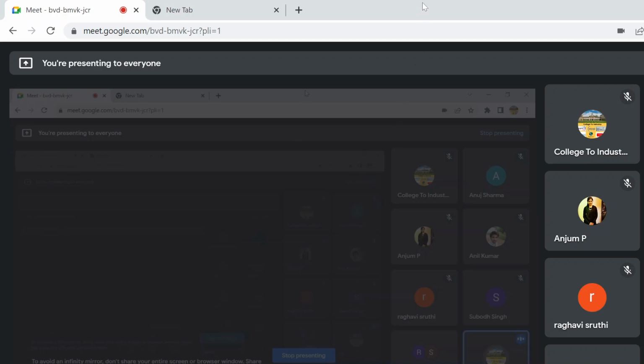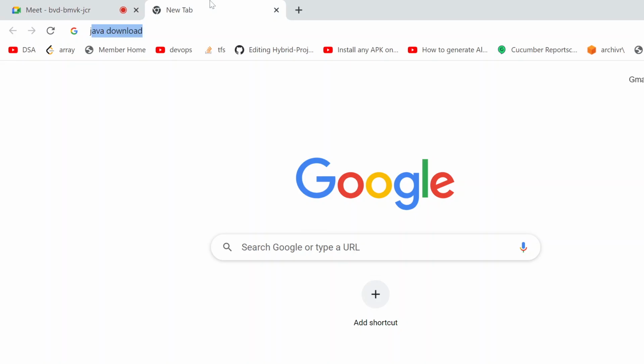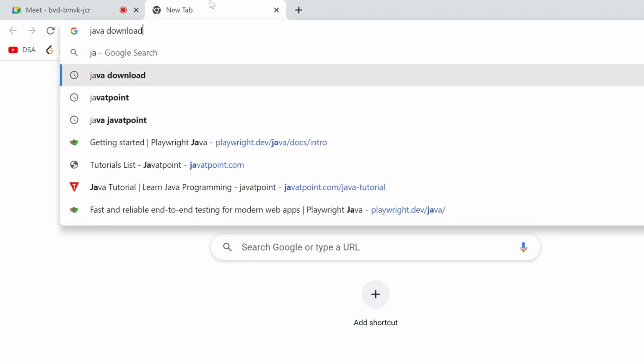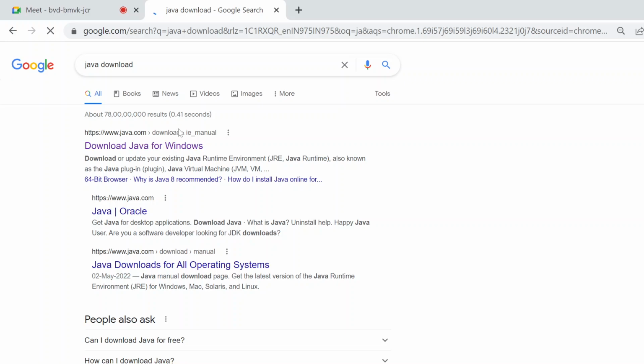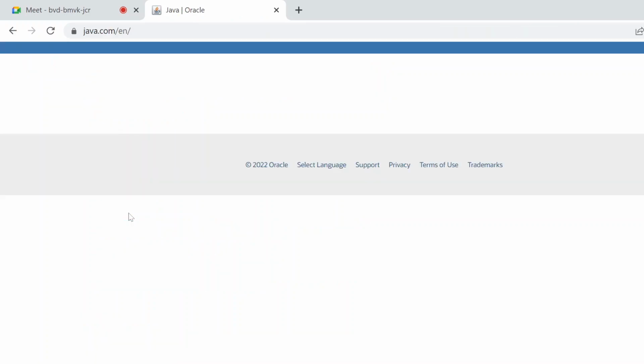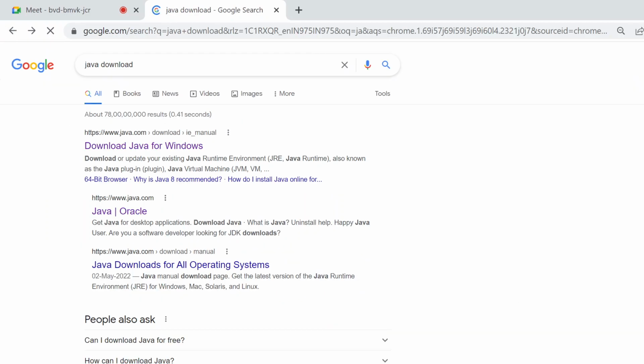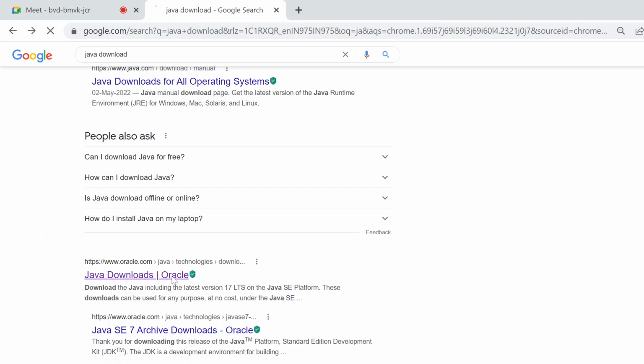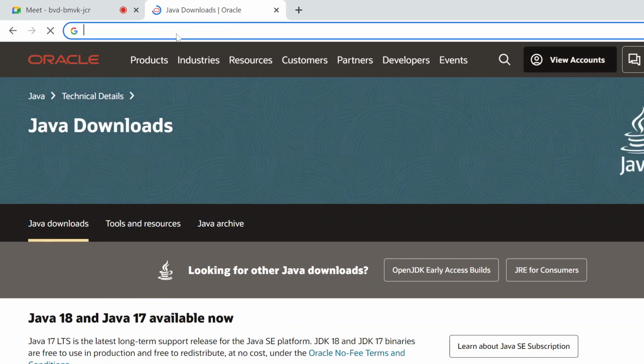So guys, before that, let us first get Java on our machines. I already have it, but I will show you one more time so you can also do along with me. Just go to Google and type Java download. It's very easy and straightforward. I will also share the link with you. Let us go to the official website. So I will be sharing this link.